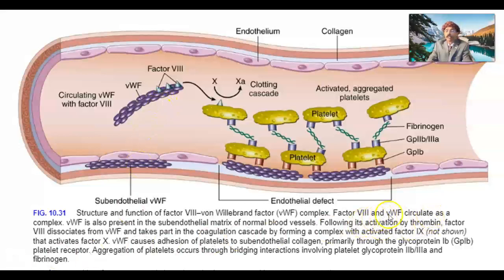So factor VIII and von Willebrand factor circulate as a complex like this. Von Willebrand factor is also present in the subendothelial matrix of normal blood vessel.